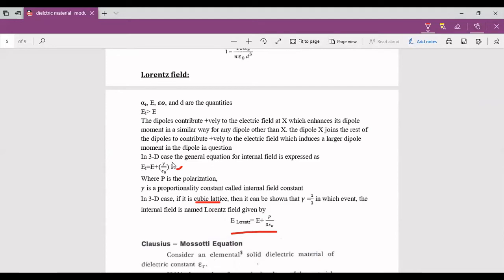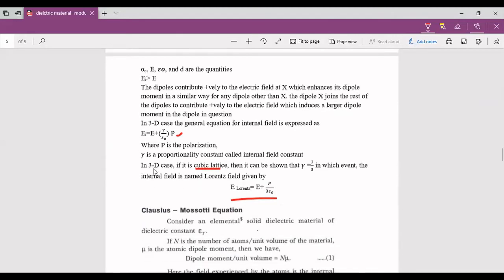In the 3D case, the general equation for the internal field is expressed as EI equal to E plus gamma by epsilon naught times P, where P is the polarization and gamma is a proportionality constant called the internal field constant. In the case of three dimensions, if it is a cubic lattice, then it can be shown that gamma equals 1 by 3.